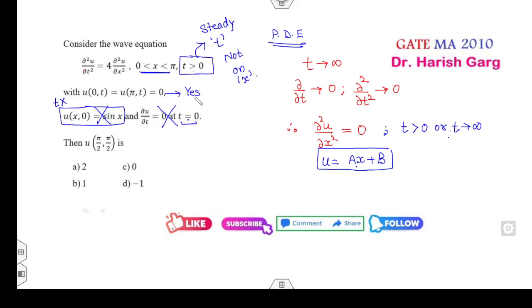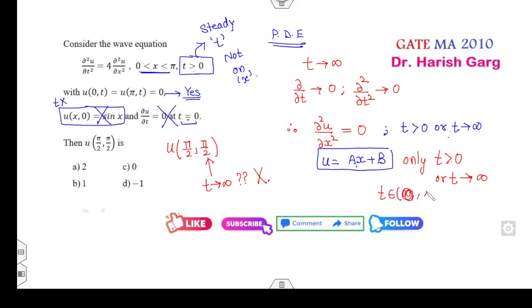Can you apply this condition? Yes, you can apply this condition to find the value of a and b, but make sure at which point you have to find it, pi by 2 and pi by 2. This is the solution only when t is greater than 0 or you can say t approaches infinity. Here, see, is t approaching infinity? No. t greater than 0 is there, but t greater than 0 doesn't mean just positive values; it means the value of t should be from 0 to infinity. Here infinity is not there, so this option you can never solve with the help of the steady state solution.